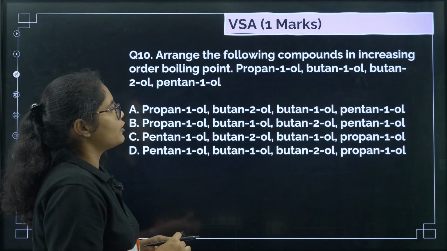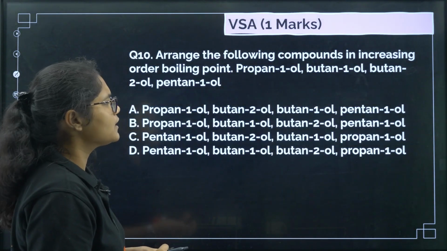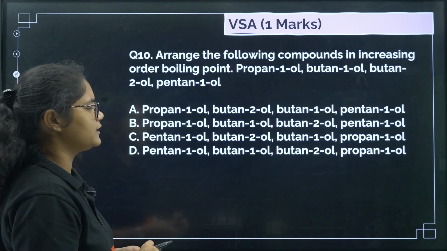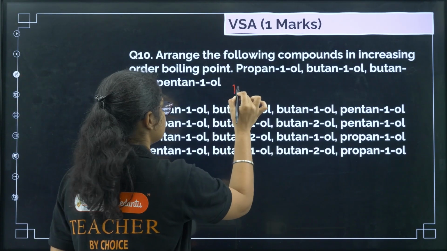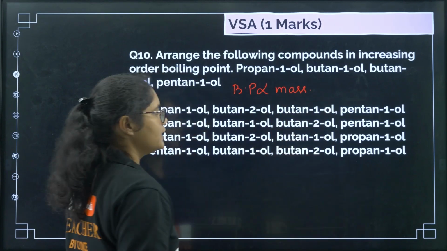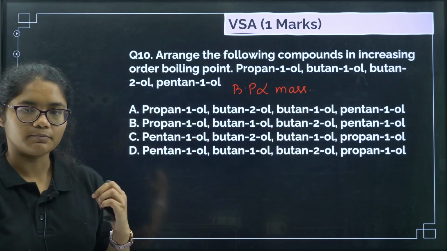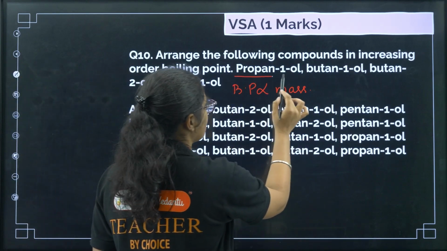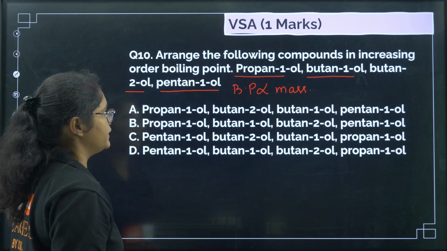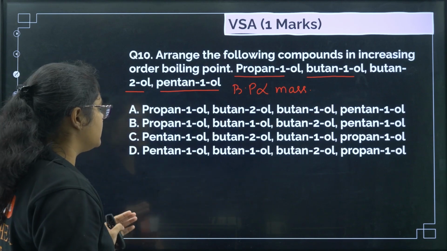Next, arrange the following compounds in the increasing order of their boiling point. Here also you should remember, boiling point is proportional to mass and inversely proportional to branching. So we have propan-1-ol, butan-1-ol, butan-2-ol and pentan-1-ol. You have to find the increasing order.